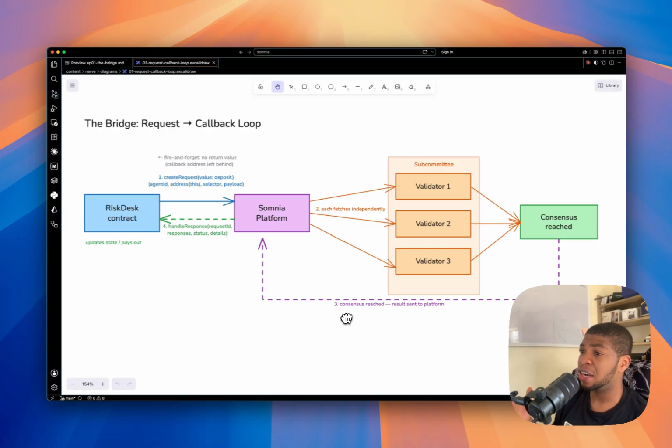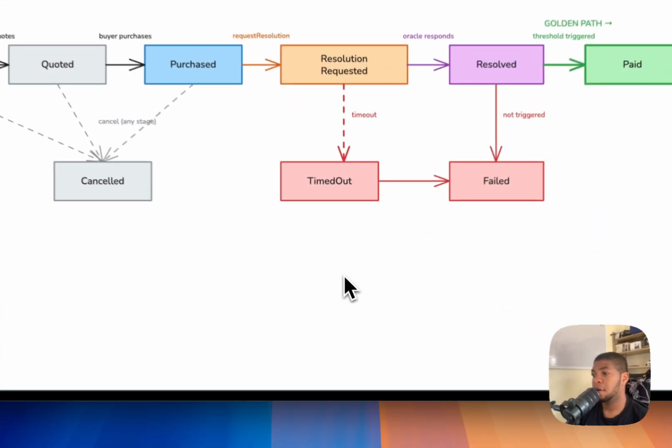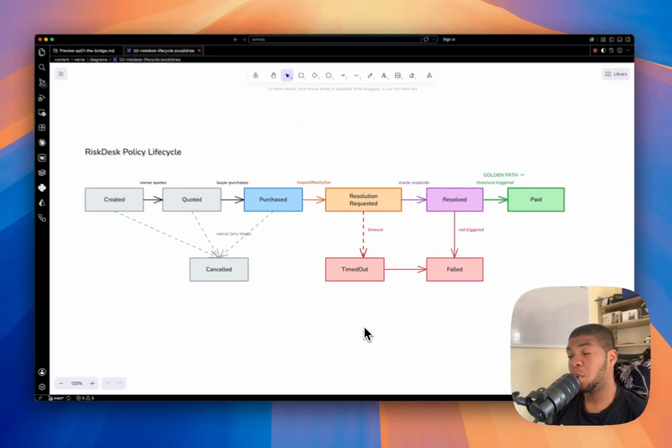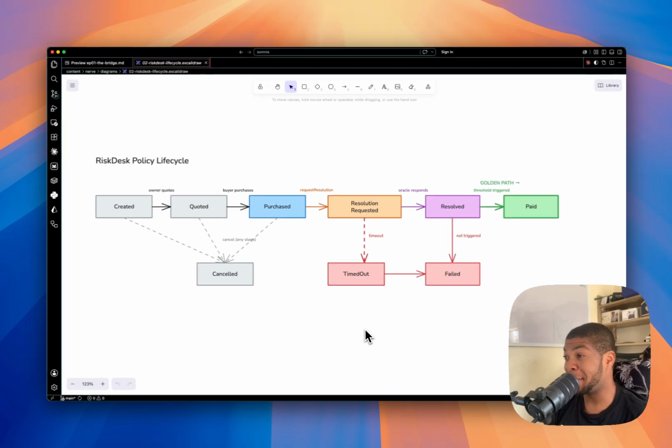Today I'll show you exactly how it works by building a RiskDex. A RiskDex is a contract that sells protection against a Bitcoin drop and pays out automatically when a Somnia agent confirms the price has crossed the threshold. We'll start with the Somnia Foundry starter. Before I write anything, let me tell you what it does in plain words, no code, because if we start writing code before we get into this, it can get murky.